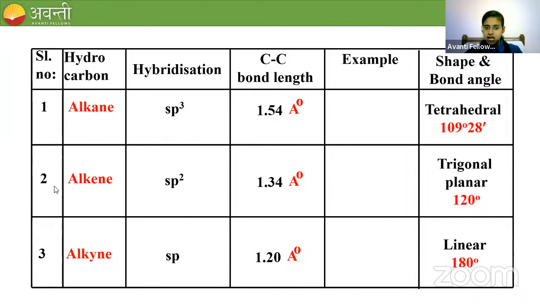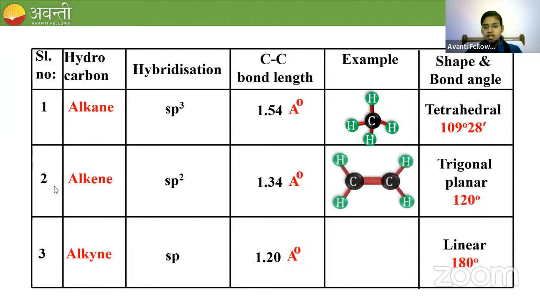As you guys have said, the simplest example for an alkane is methane. For alkene, ethene, C2H4. And for alkyne, ethyne, C2H2. So this is methane.